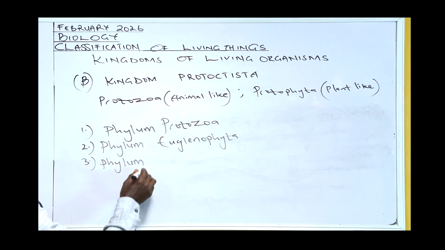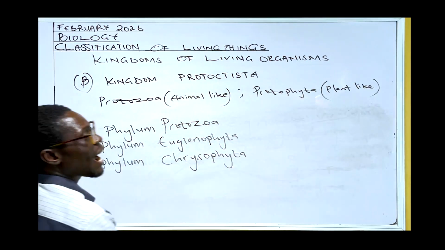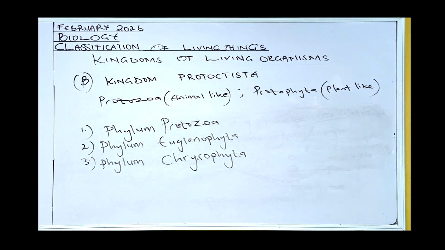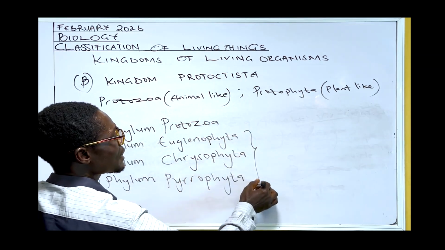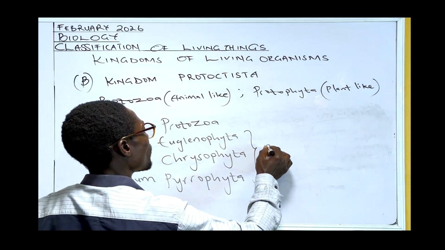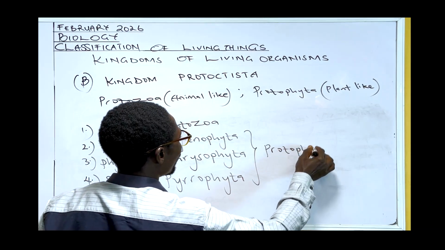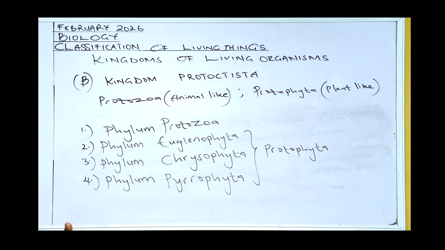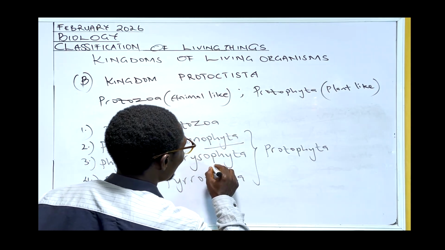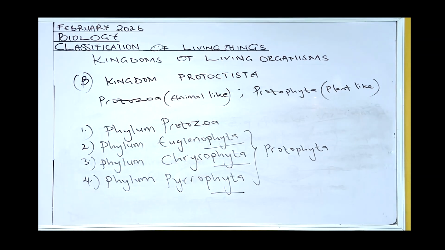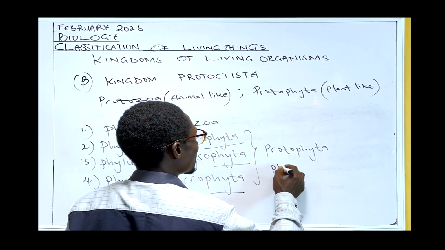Next, we'll be looking at phylum Chrysophyta. And then lastly, phylum Pyrophyta. These 3 form our Protophyta, plant-like. Remember, I discussed the first as animal-like. You can see these 3 all have the 'phyta', so they belong to the ones grouped as plant-like.